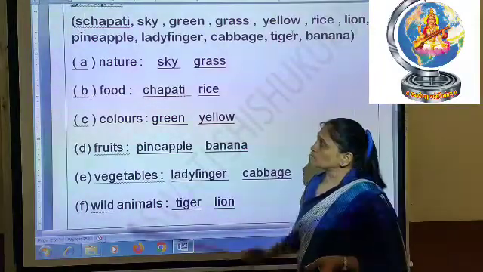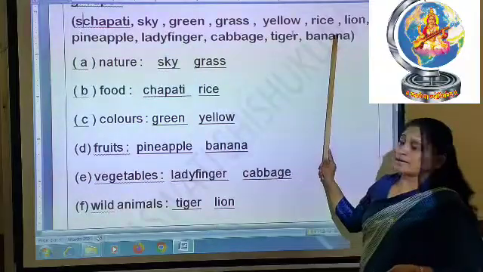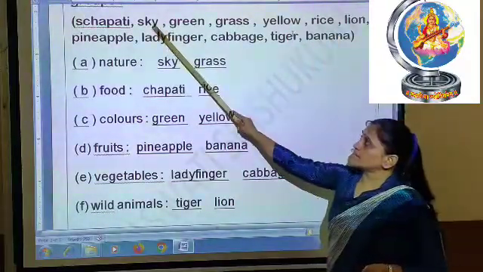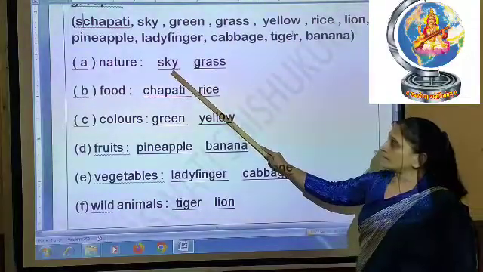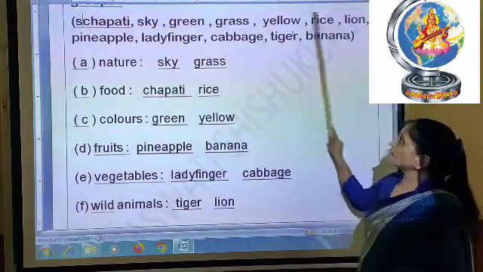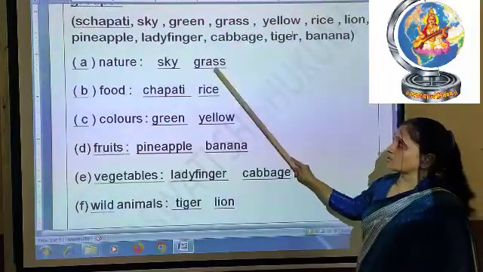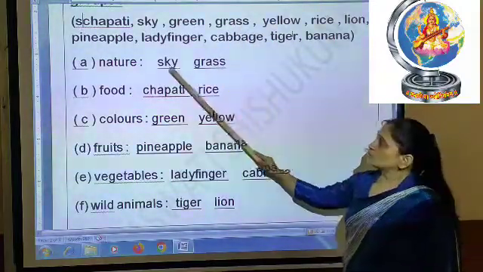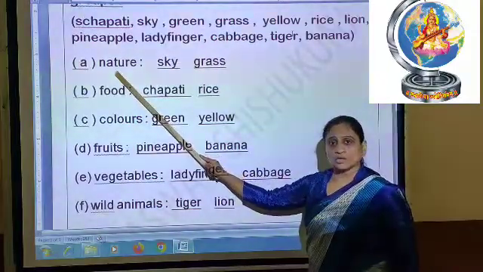Okay. So now first of all, nature. What will you take from this? You can see the sky is nature. So here you have to write sky, S-K-Y, and then from the bracket you will see grass. Grass is also nature. So you will write sky and grass in the nature group.